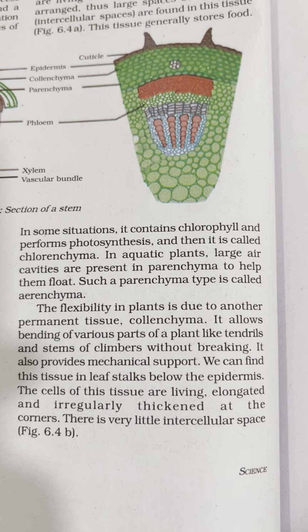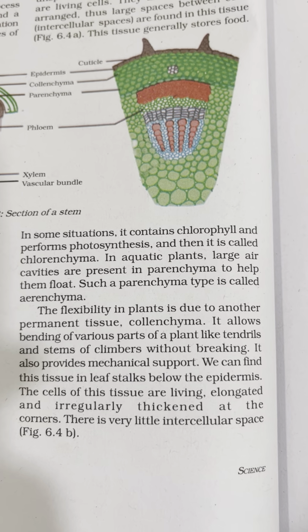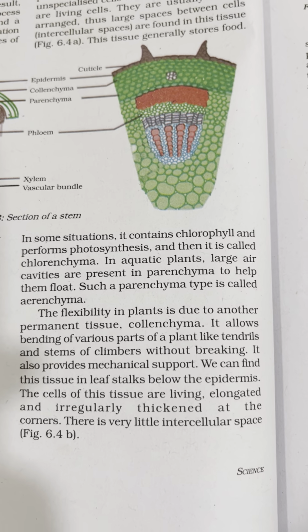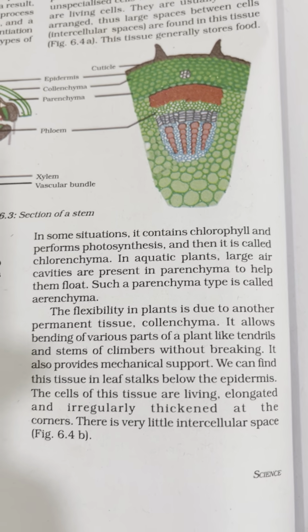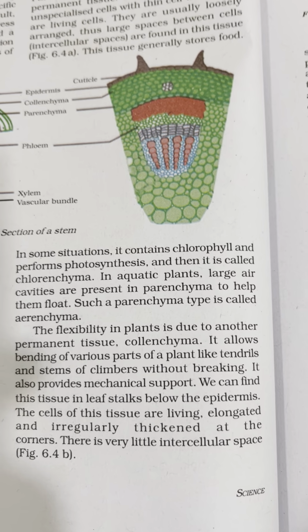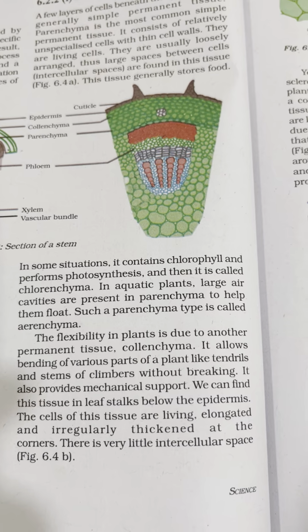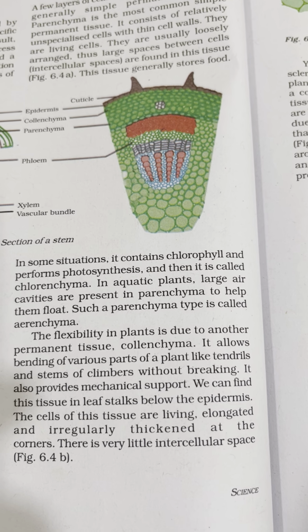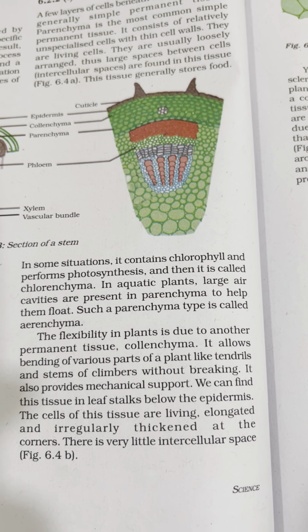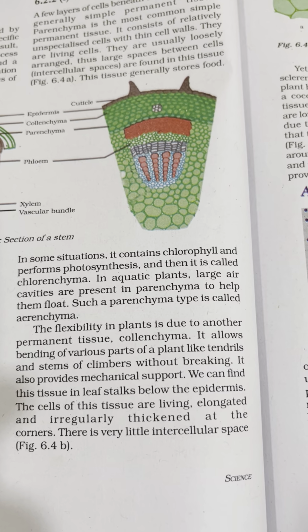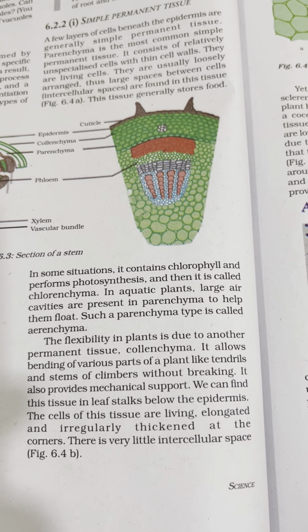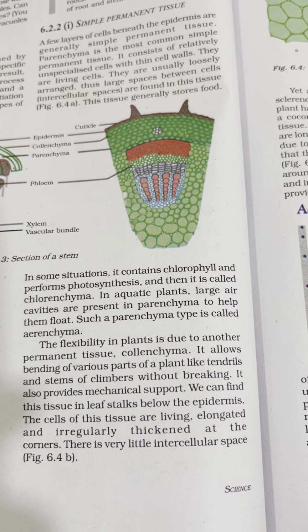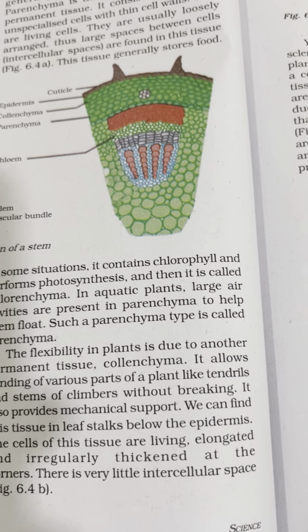In aquatic plants, large air cavities are present in parenchyma to help them to float. Such a parenchyma type is called aerenchyma. It allows bending of various parts of plants like tendrils and stems of climbers without breaking. It also provides mechanical support, that is collenchyma. There is very little intercellular space.